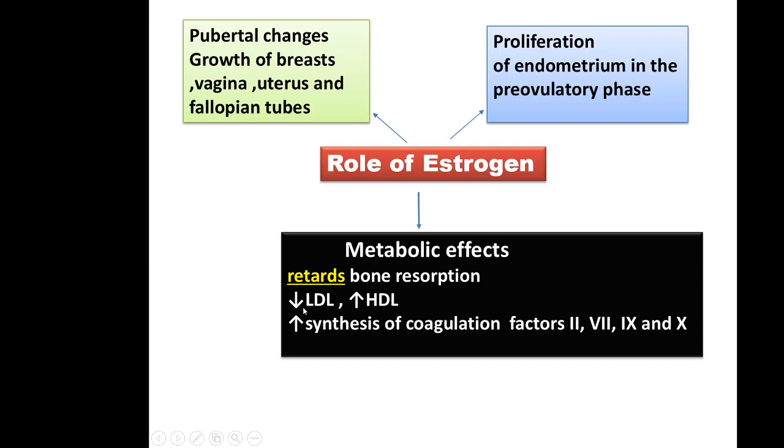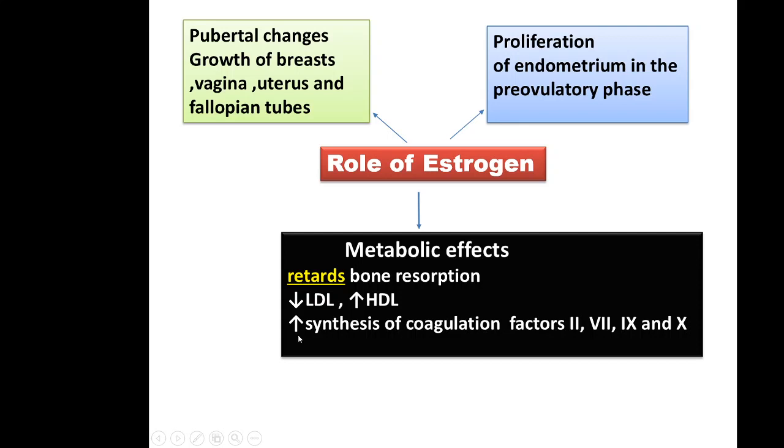Also, estrogen reduces LDL level and increases HDL level. LDL is bad cholesterol, HDL is good cholesterol. So it is a kind of protective effect. In women before menopause, this has a protective effect against atherosclerosis. So in women below the age of menopause, atherosclerosis is uncommon.